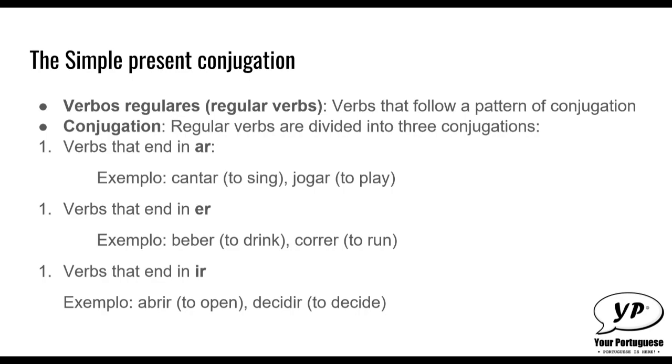Verbs that end in AR, for example, cantar, which means to sing, jogar, which means to play, verbs that end in ER, for example, beber, which means to drink, correr, which means to run, and verbs that end in IR.